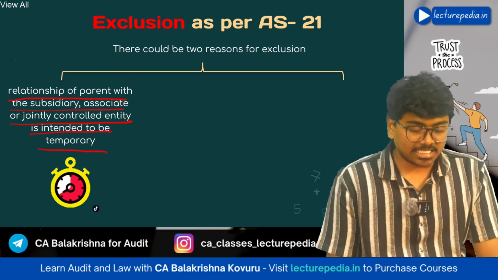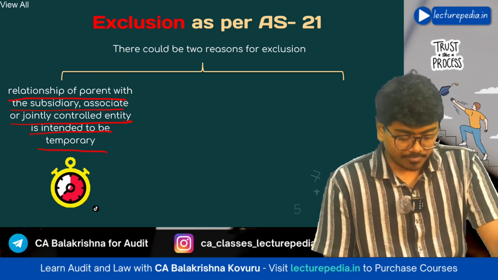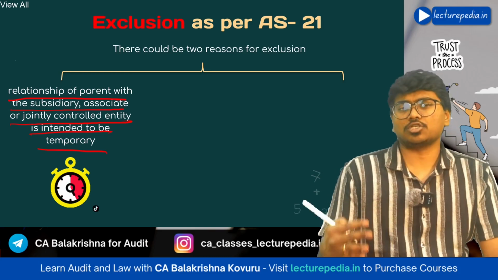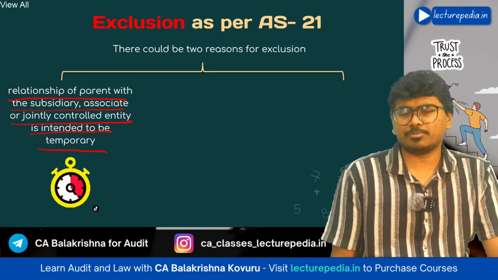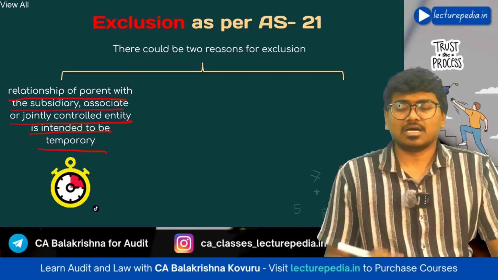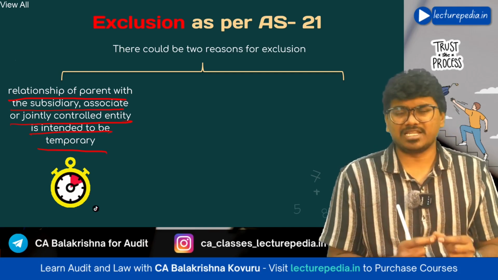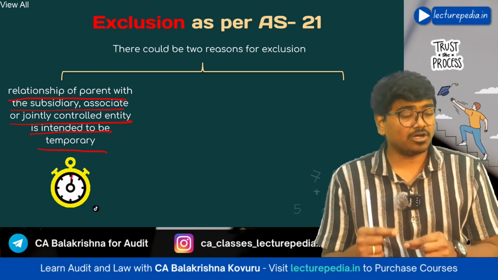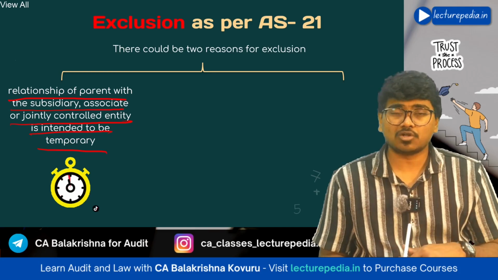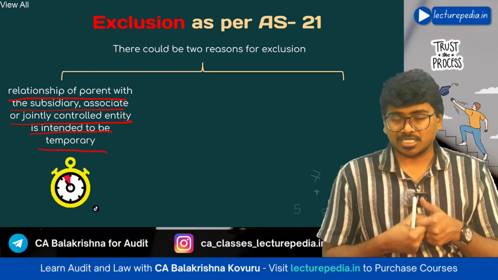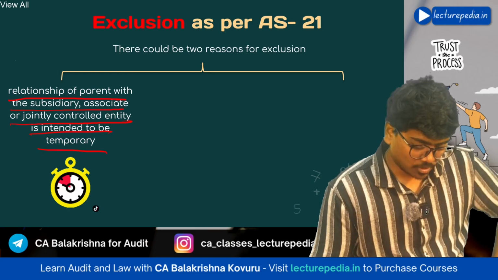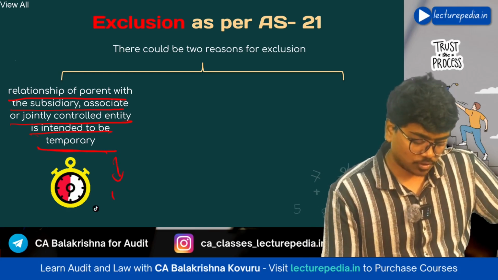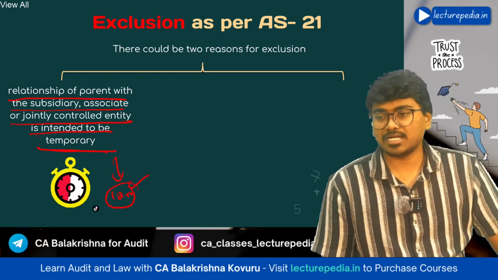If the intention of the parent entity is to sell off the subsidiary, joint venture or associate within a short period of time, that is, the period of holding will be very less, then you need not include that subsidiary in your consolidated financial statements. Now the question arises, what would be known as a temporary period? If the period is less than 12 months, you can call it a temporary period.